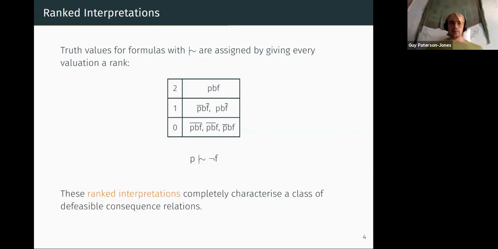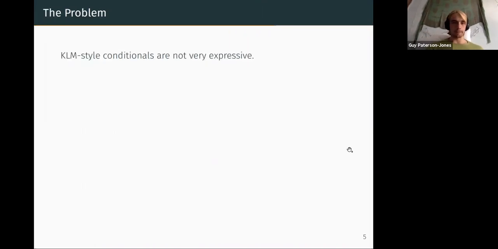One of the results in the original KLM papers is that these ranked interpretations, so different choices of these ranking functions, can completely characterize a large class of defeasible consequence relations. So many different kinds of defeasible reasoning can be characterized in this system. And there are a number of properties that these defeasible relations satisfy. They were shown briefly in Clayton's talk, but I won't dwell on them because it's not important for this one.